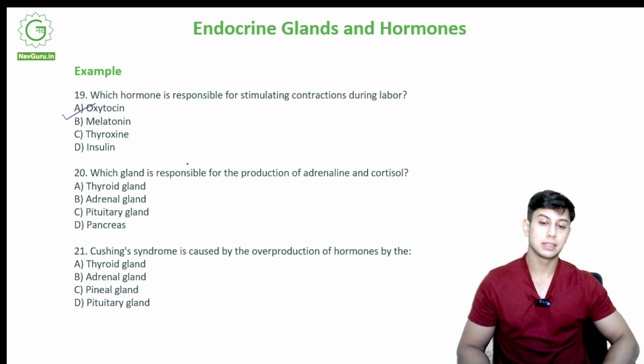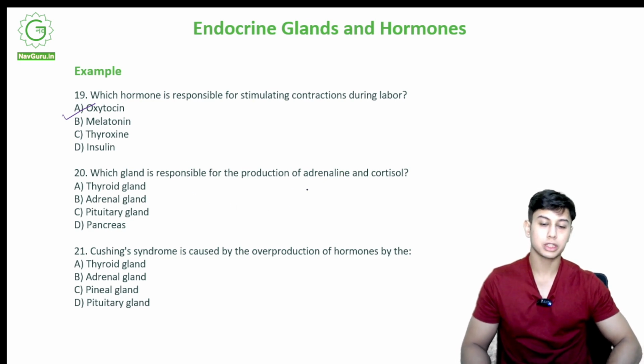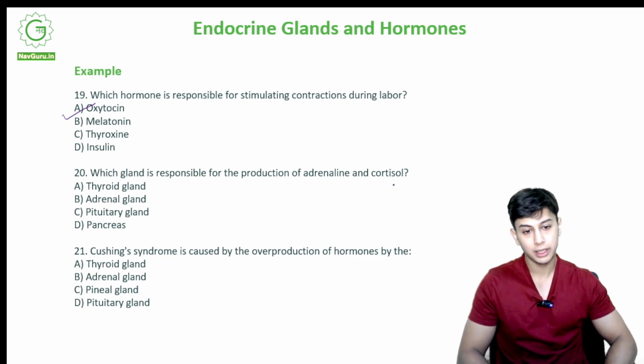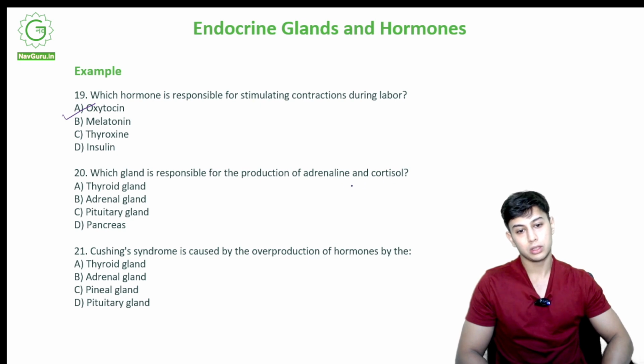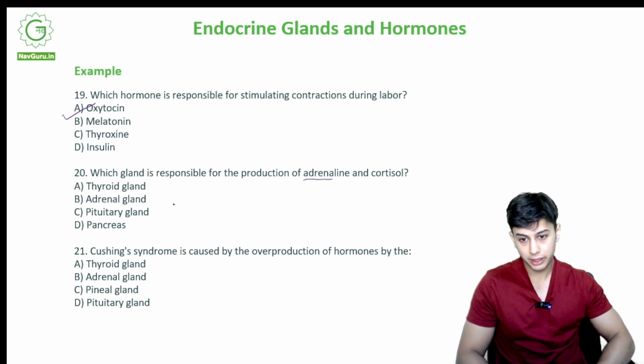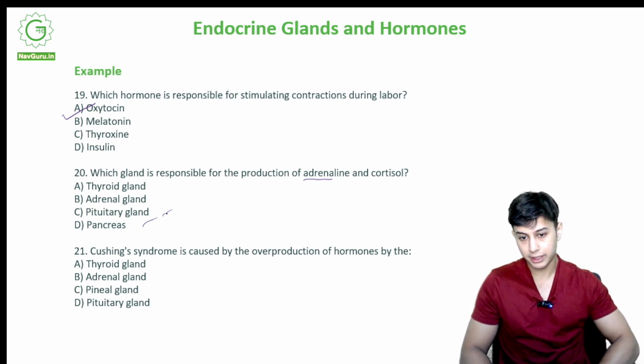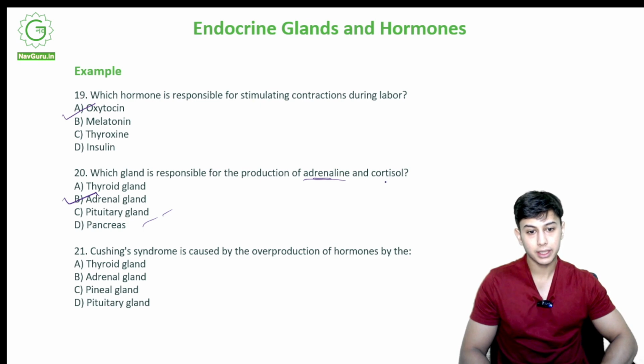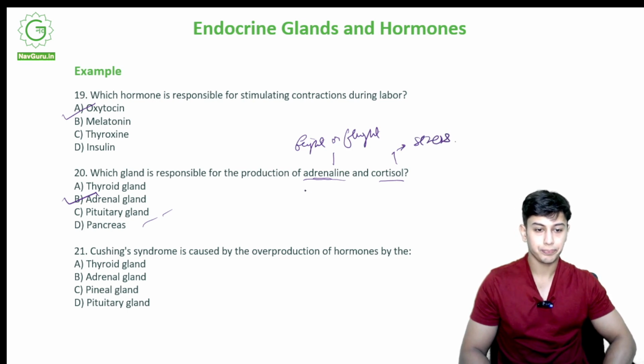Which gland is responsible for the production of adrenaline and cortisol? So from adrenaline I have adrenal. Is it thyroid? Is it pituitary? Is it pancreas? No, it is the adrenal gland. It produces adrenaline and cortisol. What were the functions? Fight or flight, and cortisol in response to stress.